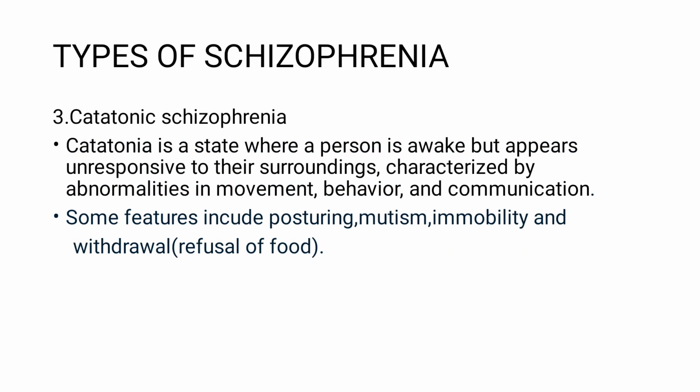3. Catatonic schizophrenia. Catatonia is a state where a person is awake but appears unresponsive to their surroundings and is characterized by abnormalities in movement, behavior, and communication. Some features include posturing, mutism, immobility, and withdrawal. An example is refusal of food.